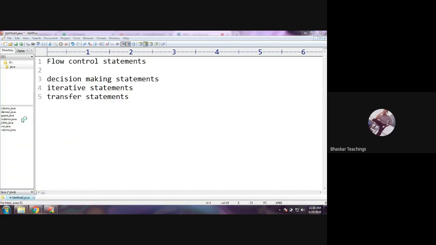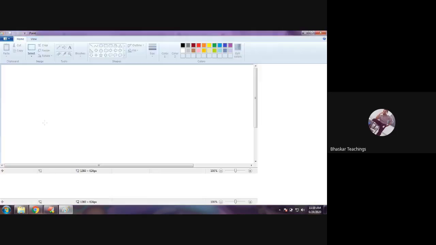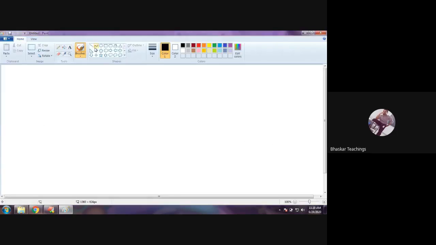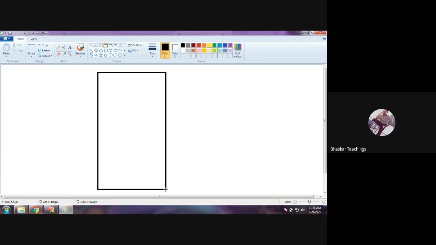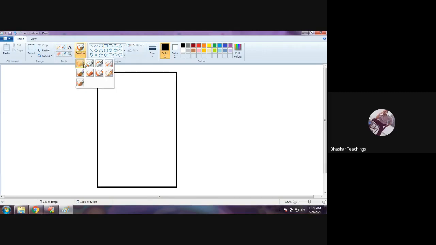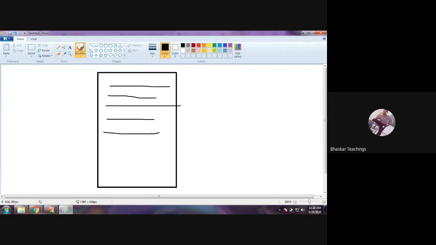In the initial classes, you used to learn programs which do not have any conditions. Suppose you have some set of lines in your program. These are executed normally line by line. There is no condition, there is no loop so far. So these are executed normally. These are called sequential algorithm.